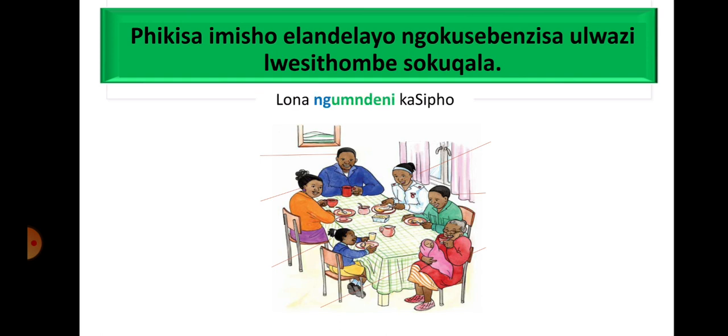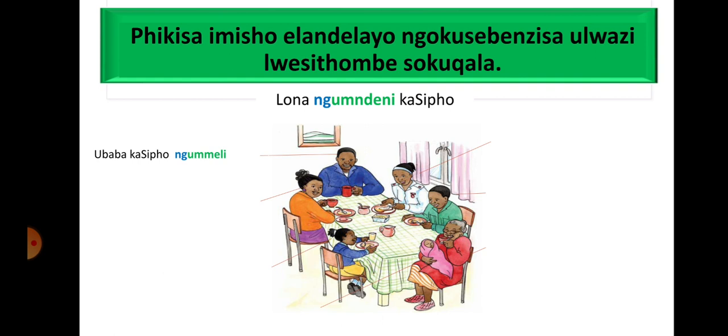We said, Lona ngumdeni kaSipho. I hope we're all happy with that. Let us see. Ubaba kaSipho ngummeli. Are you happy with that information? If we had to say, no, he is not a lawyer, how would you say it in isiZulu?